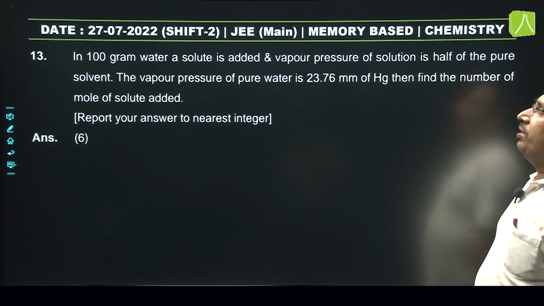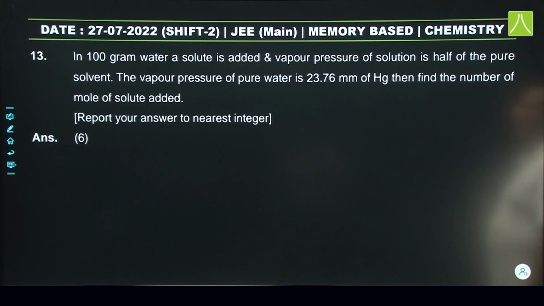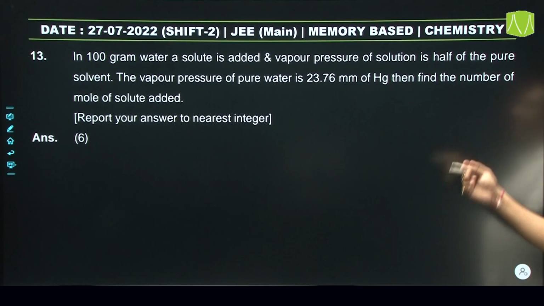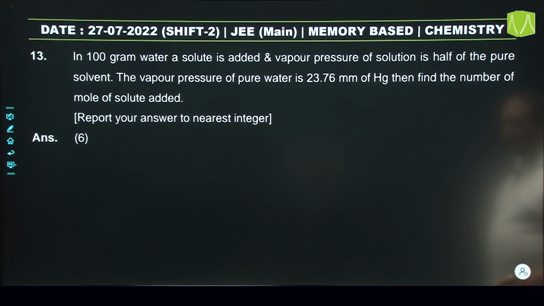नेक्स्ट क्वेश्चन, in 100 grams of water ये solute is added and vapor pressure of solution is half of the pure solvent. The vapor pressure of pure water is given 23.76 mm of Hg. Find the number of moles of solute added.